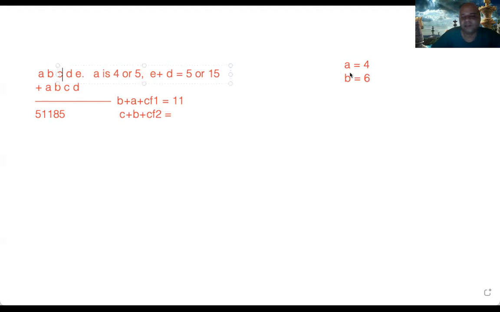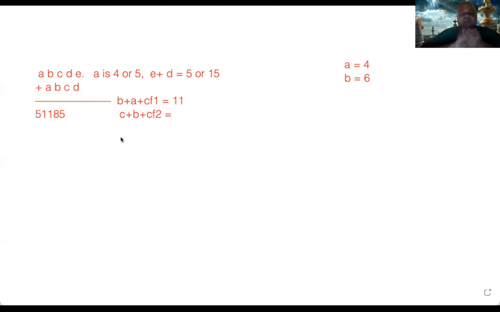Now, if B is equal to 6, C plus B plus carry forward 2 is also equal to 11, right? The second one here we had seen. So carry forward 2 is either 0 or 1. If it is 0, then C plus B is 11, or C plus B is 10.